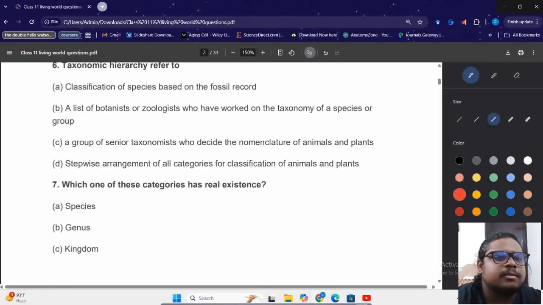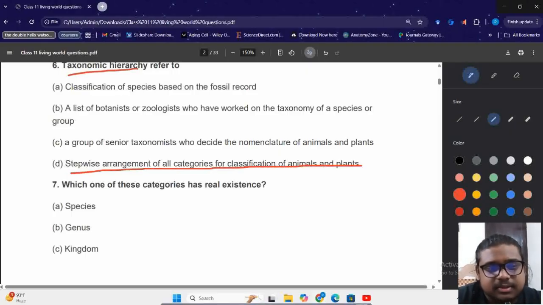Next, the question is taxonomic hierarchy refers to. Option A, classification of species based on the fossil record. B, a list of botanists or zoologists who have worked on the taxonomy of the species or group. Then C, a group of senior taxonomists who decide the nomenclature of animals and plants. Then D, stepwise arrangement of all categories for classification of animals and plants. According to NCERT, the answer will be D, stepwise arrangement of all categories for classification of animals and plants. मतलब कि the stepwise arrangement of all categories of classification of animals and plants.